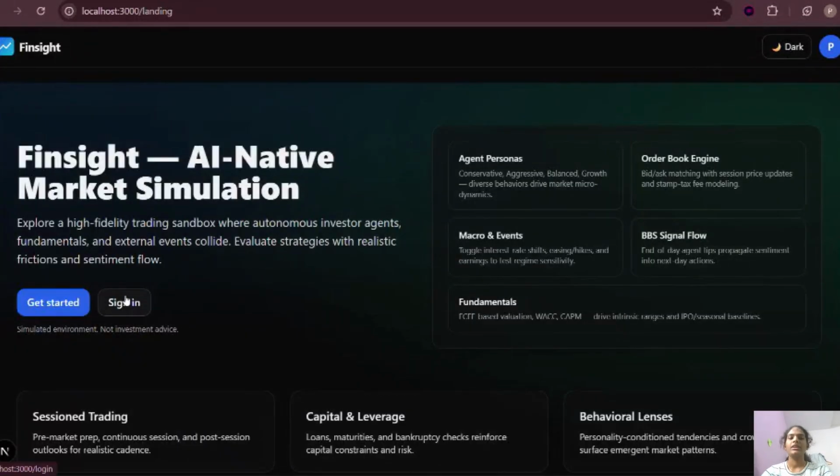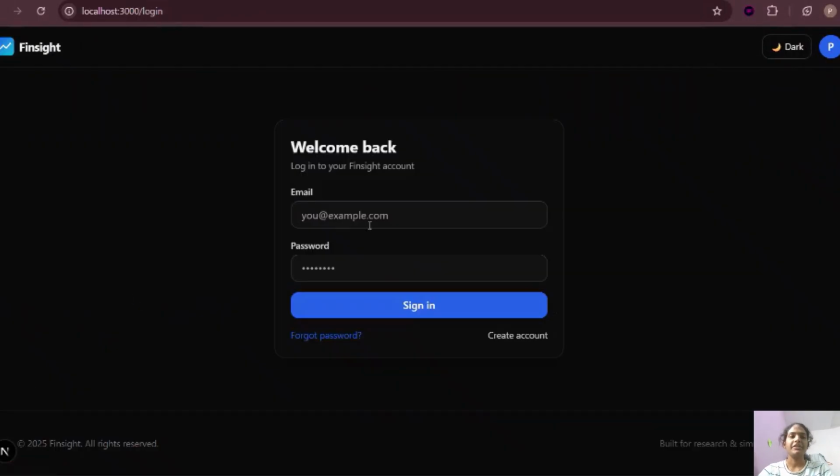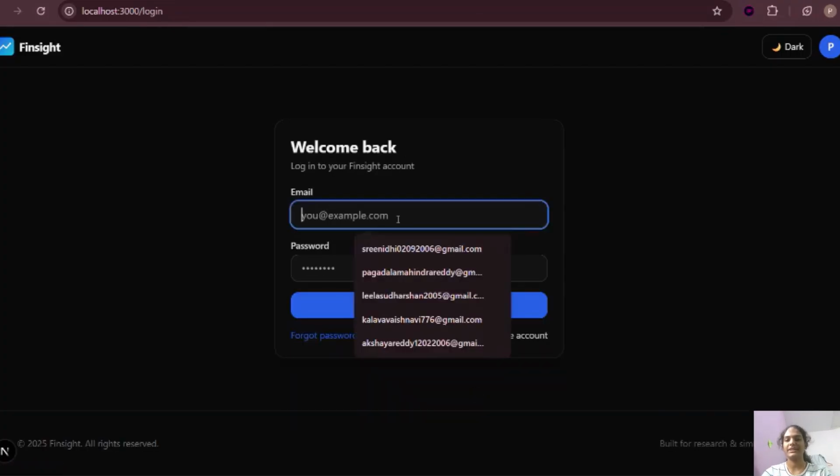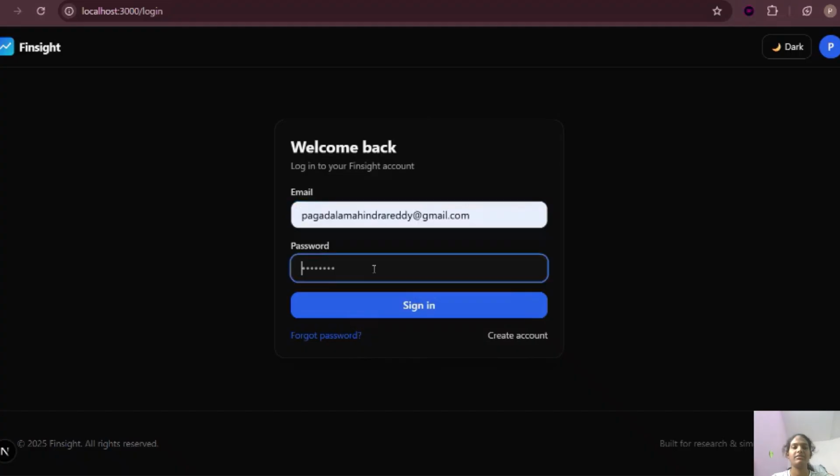This is the demo of our project. First, we need to sign in or create an account. And in the sign in, we need to give the email and the password and then sign in. We'll first have a dashboard.